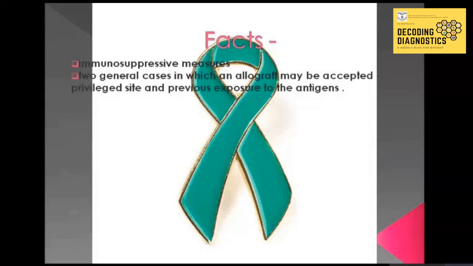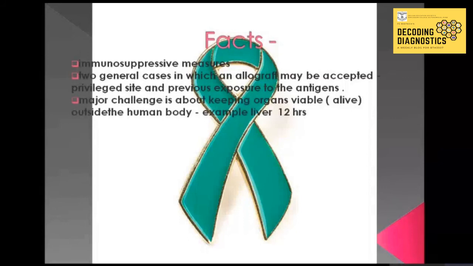One is when cells or tissue are grafted to a so-called privileged site, that is sequestered from immune system surveillance. The second is when a state of tolerance has been induced biologically, usually by previous exposure to the antigens of the donor in a manner that causes immune tolerance rather than sensitization in the recipient.